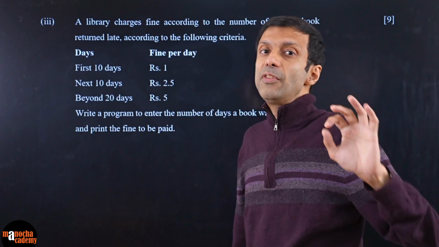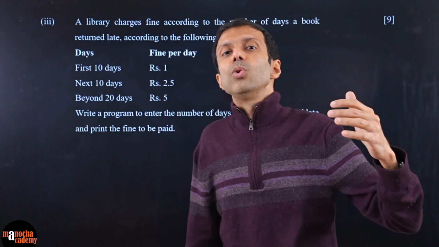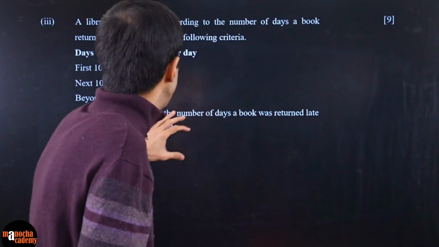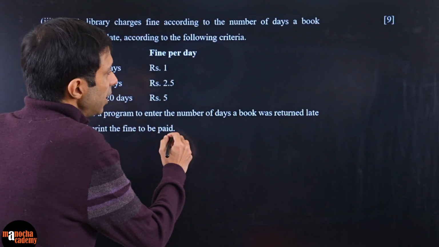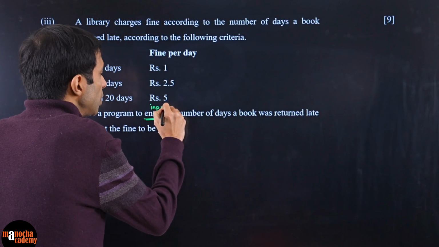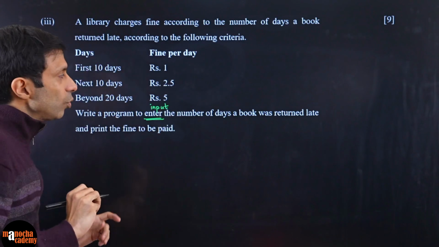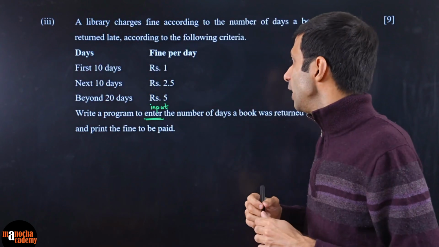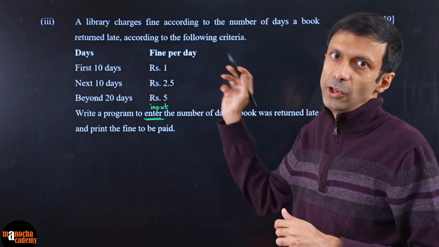Again, very important, guys, is to follow the clear instructions given here. They have given you a table and they are asking you to write a program to enter. Whenever they say this word enter, that means you have to use the input function. So we use the input function to get the real user input, and based on that, you need to calculate the fine to be paid.